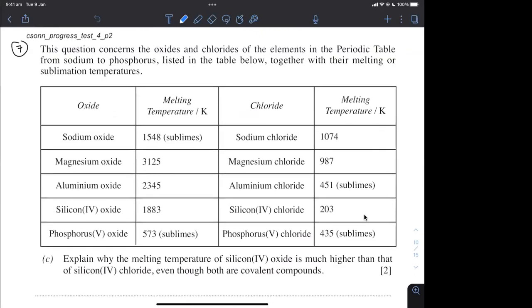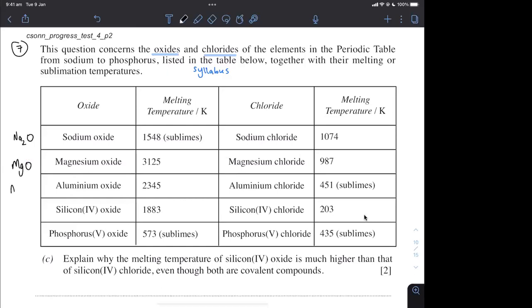So in this question, we are given some oxides and some chlorides. These are straight from your syllabus. You must know everything about the oxides and the chlorides. We have sodium oxide, sodium chloride, all the way to phosphorus 5 oxide and phosphorus 5 chloride. For each of these, you must be able to write the formula. So you have Na plus and O2 minus, so it's Na2O, MgO, because Mg2 plus and O2 minus.